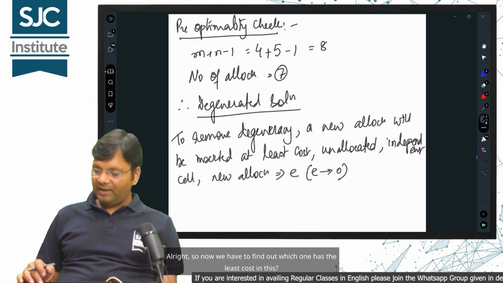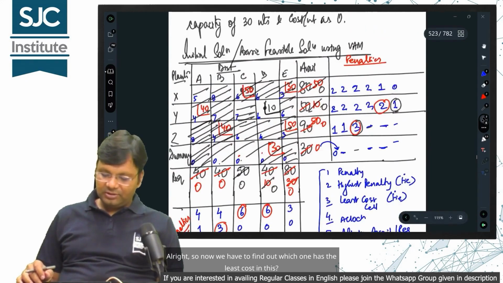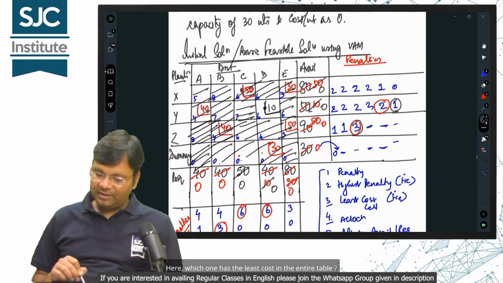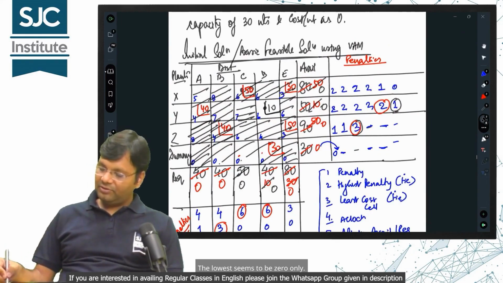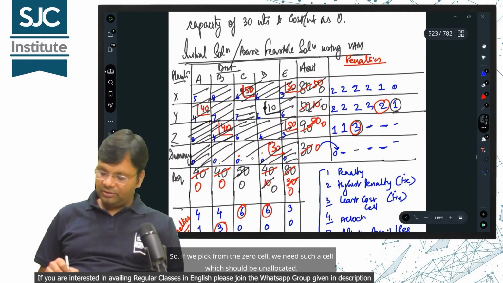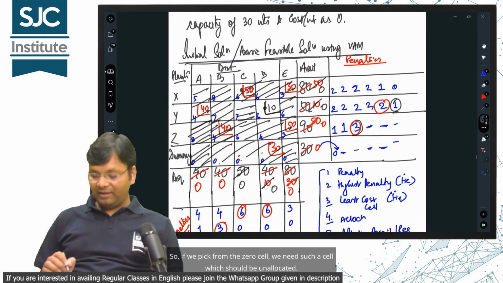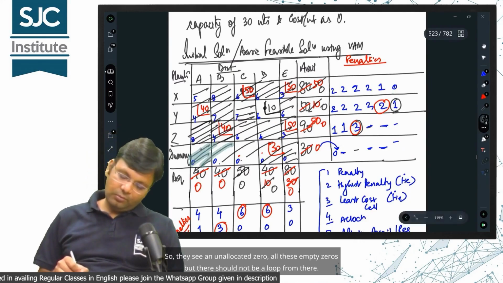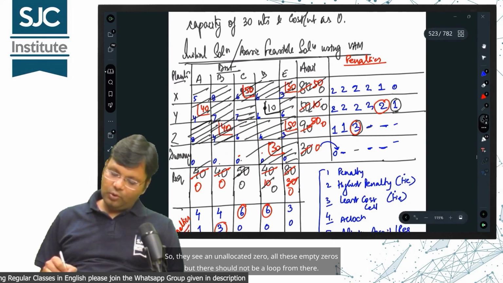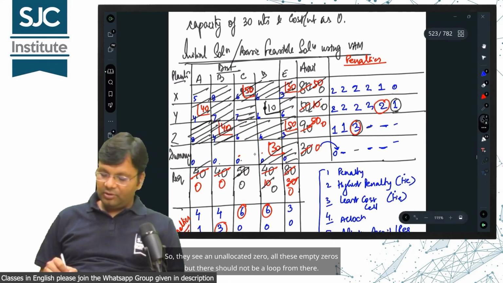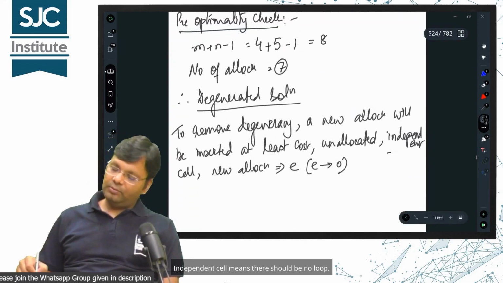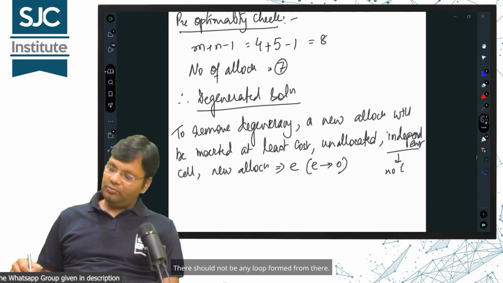Alright, so now we have to find out which one has the least cost in this. Here, which one has the least cost in the entire table? The lowest seems to be 0 only. So, if we pick from the 0 cell, we need such a cell which should be unallocated. We see the unallocated 0s, all these empty zeros, but there should not be a loop from there. Independent cell means there should be no loop.